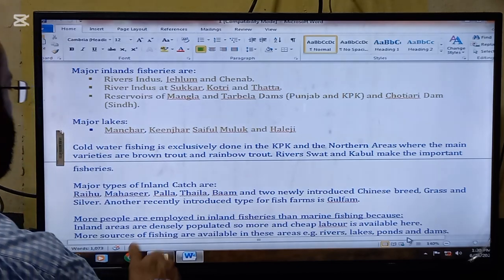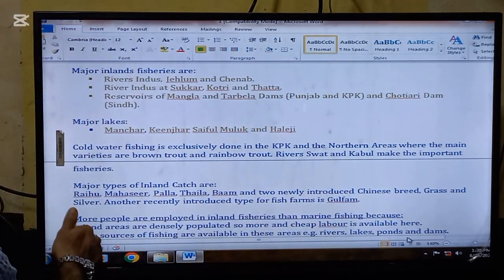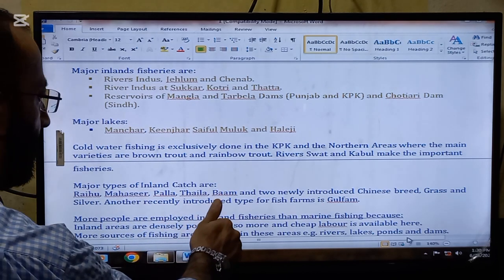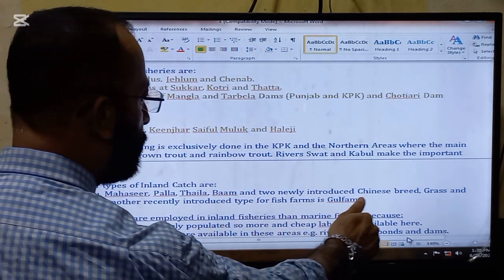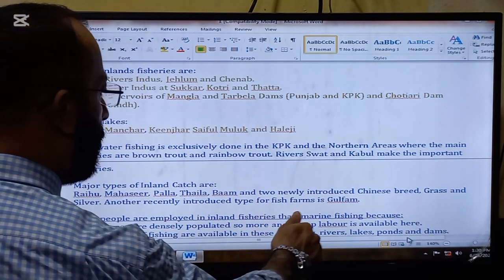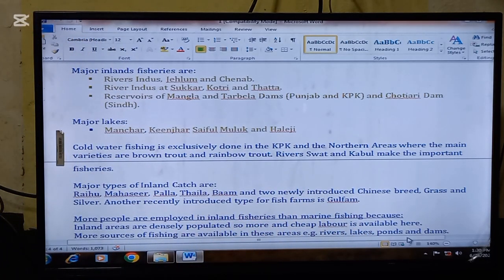Major types of inland catch are Rohu, Mahseer, Thaila, Palla, and two newly introduced Chinese breeds, grass carp and silver carp. Another recently introduced type for fish farms is Gulfam. So these are the main inland catch.